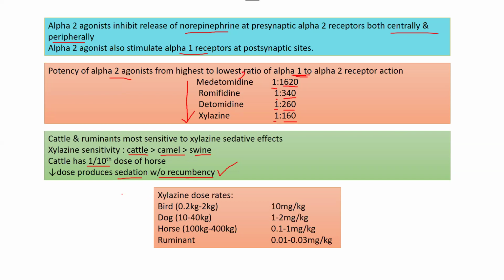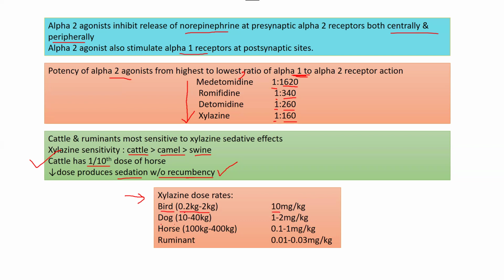Although board exams like BCSE do not ask dose rates, I have mentioned the dose rates of xylazine here because you can understand this point, that cattle has 1 by 10th of the dose of a horse. Birds have a body weight range of 0.2 to 2 kg and a dose of 10 mg per kg.